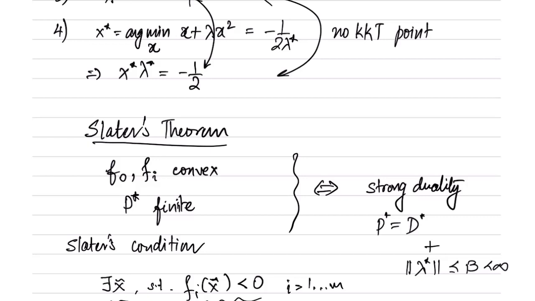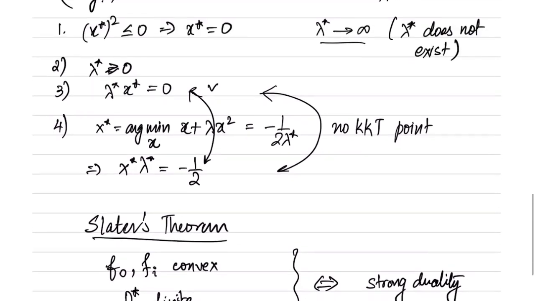Note that when confirming strong duality, you only need to worry about nonlinear constraints. So if there are linear constraints, you don't have to check their strict feasibility. Strict feasibility is not required for the linear constraints. It is only required for the nonlinear ones.